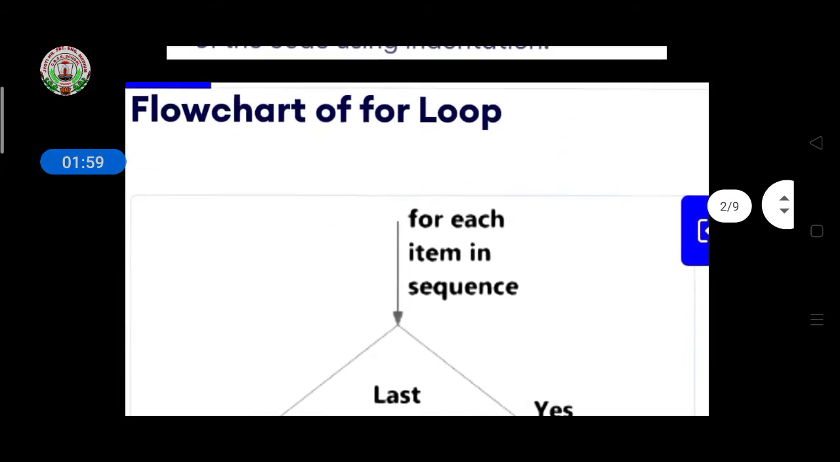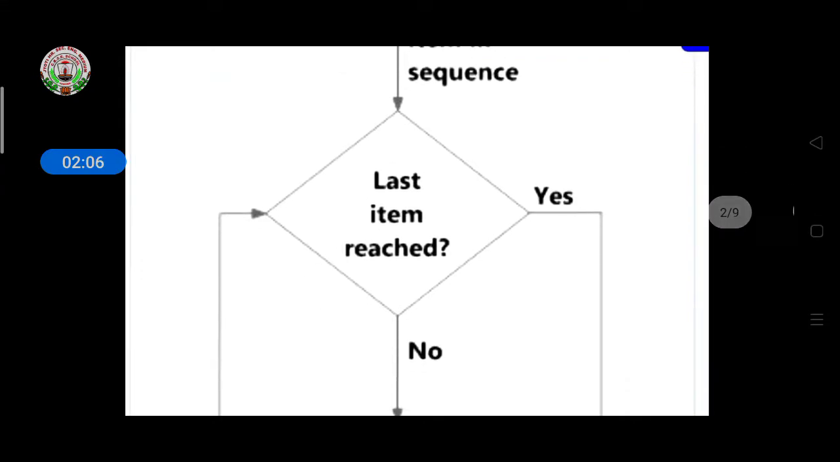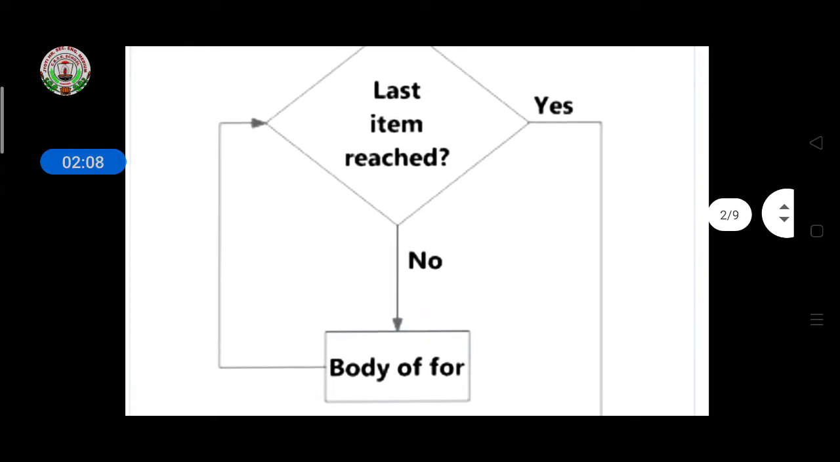What is the flowchart of the for loop? Here, for each item in sequence, this is the decision box, checking whether the last item is reached. When the loop starts, it goes to the body part, and then again to the decision box. If the loop is not completed, again it goes to the body part, and then from the body part to the decision box, like this till the 5 items. I am giving the example of 5 items.